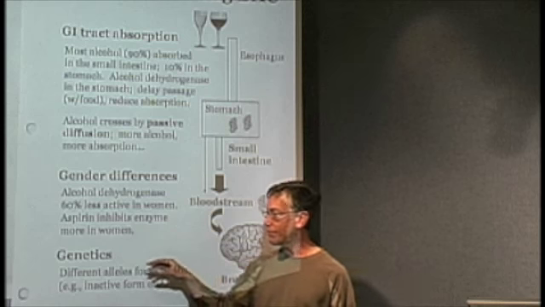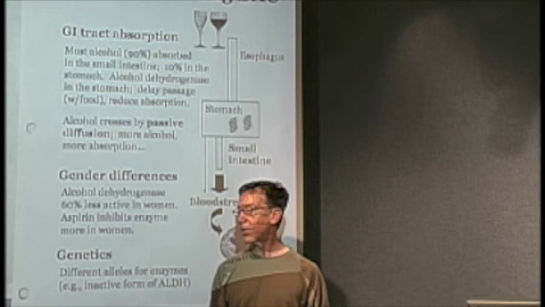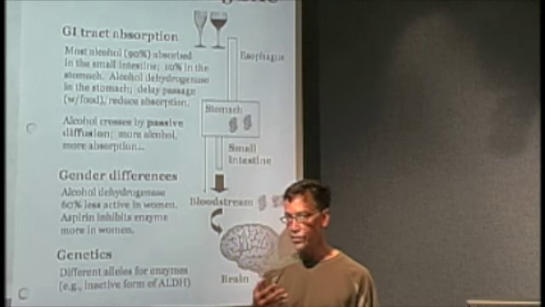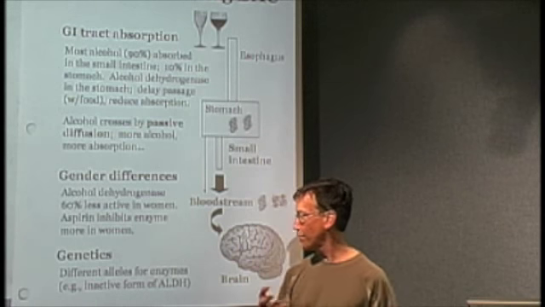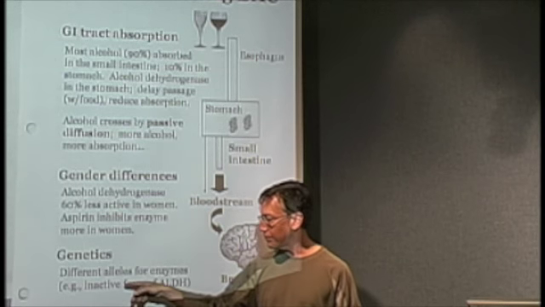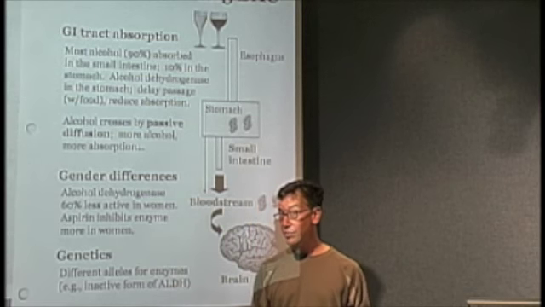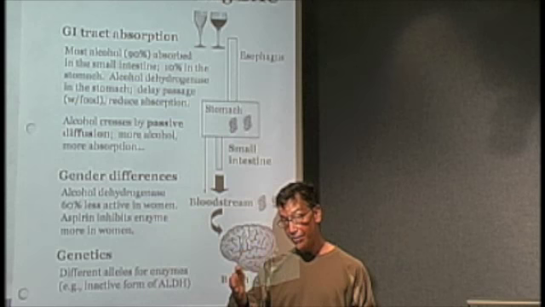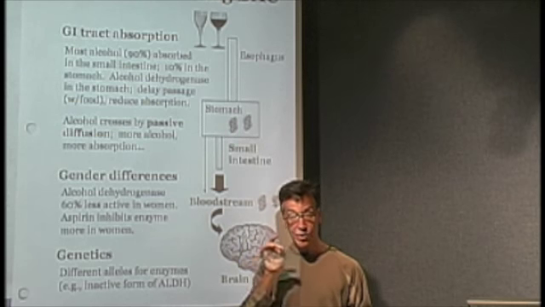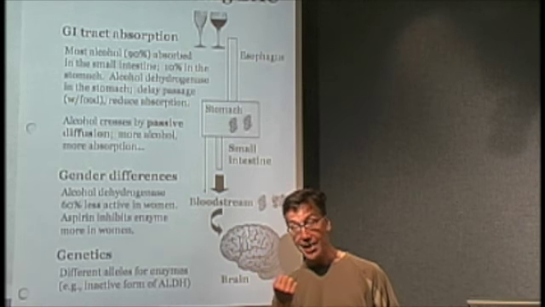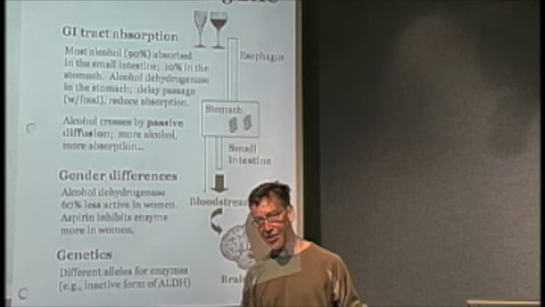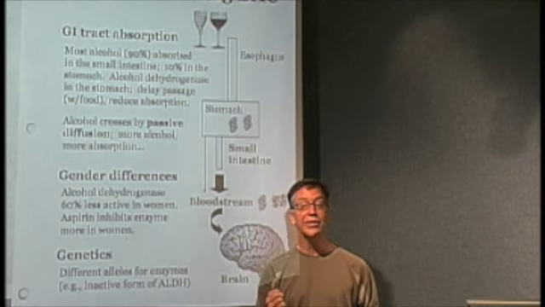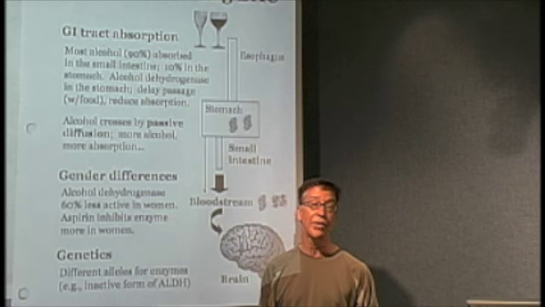The final sort of factor that can influence blood alcohol concentration relates to genetics, which specific genes you express. For example, different forms of ALDH, which will take that toxic acetaldehyde, right, which is the compound that's generated by the action of alcohol dehydrogenase when it breaks down alcohol. Remember, you produce that toxic acetaldehyde. ALDH takes that acetaldehyde and breaks it down into non-toxic compounds.